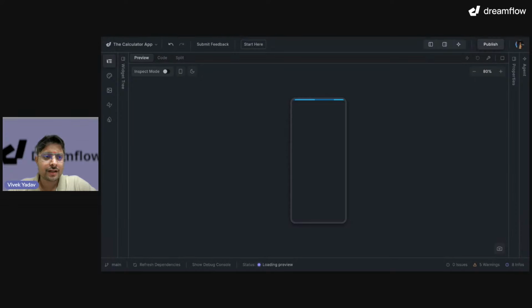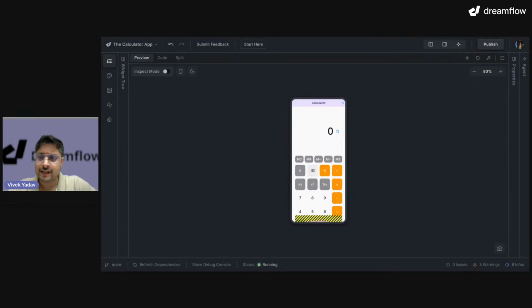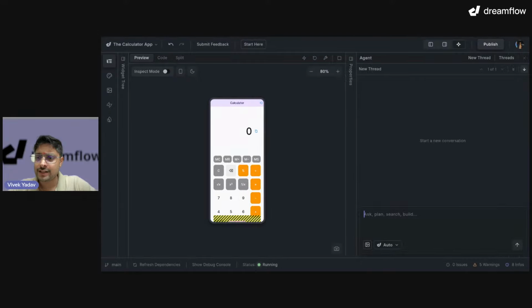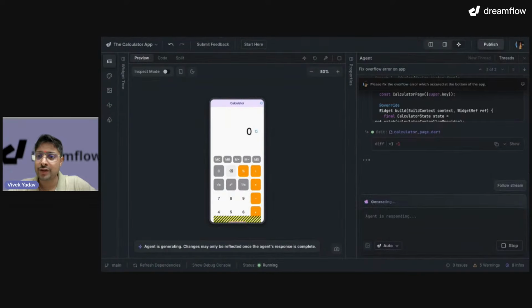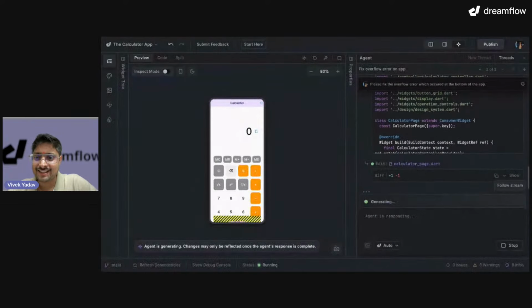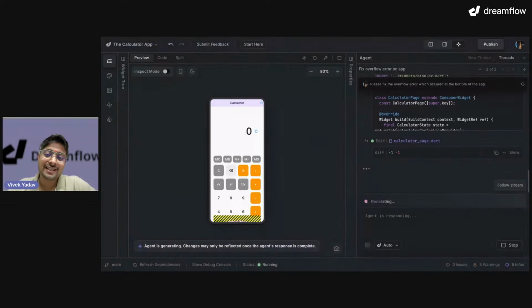So now we are in our console. You can see the preview which is happening over here. Let's look at what the agent is doing. We can see the agent is still generating. It is doing its work, and that's great. Even though I am not on my laptop, not interacting with it, the agent which was doing its work is still working on it.